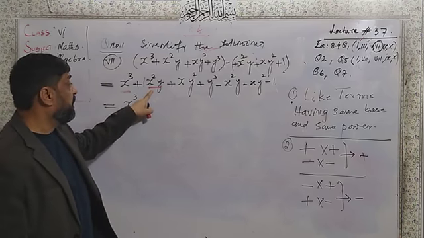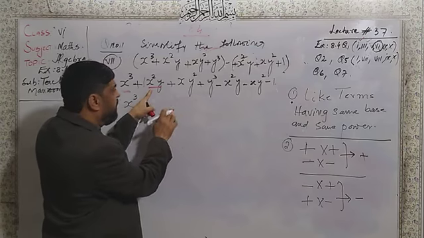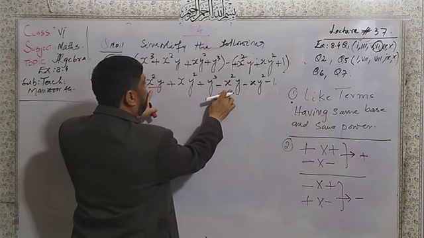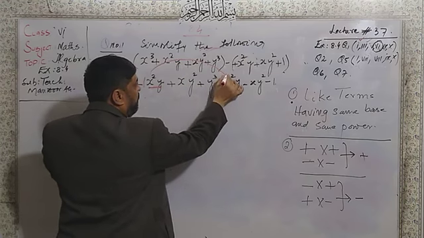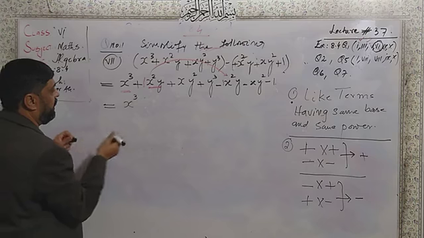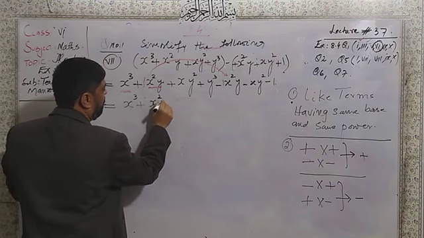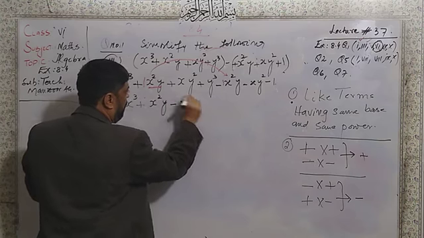Is there another x square y? Yes, this one is the x square y. I will place together: plus x square y minus x square y.